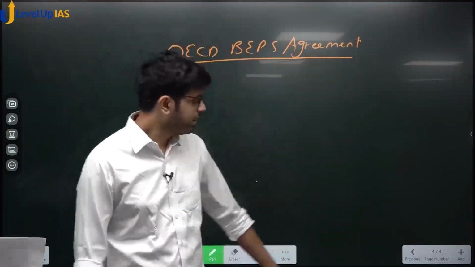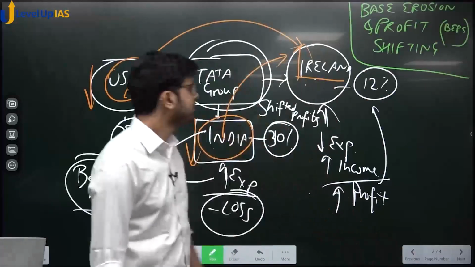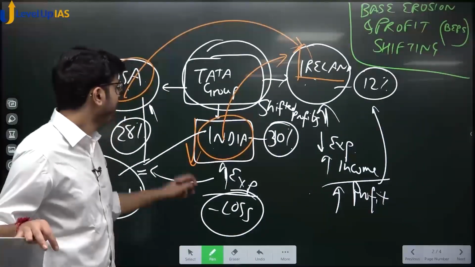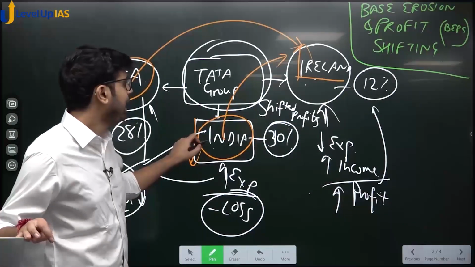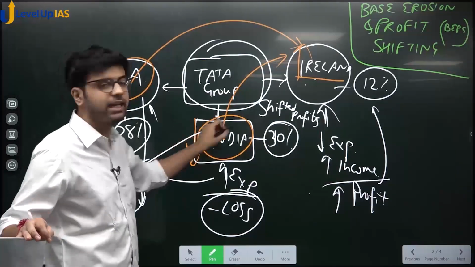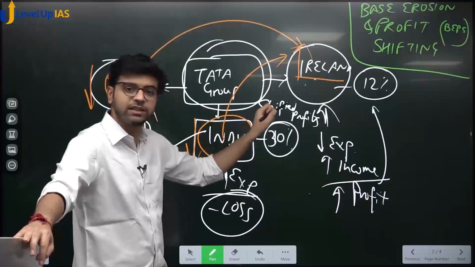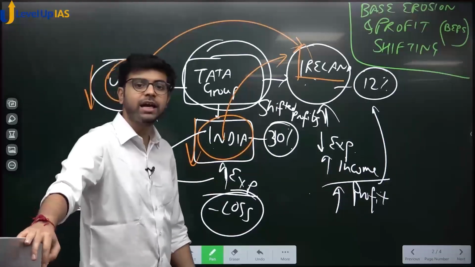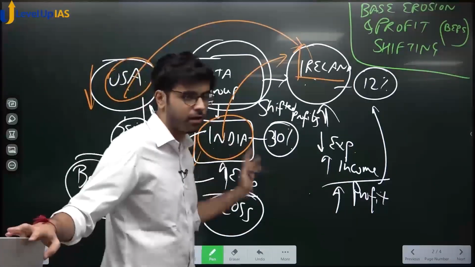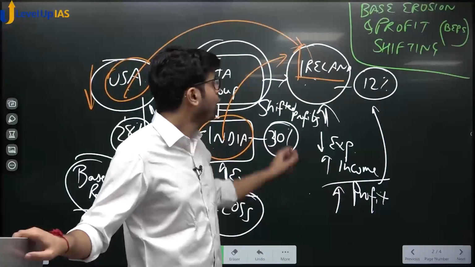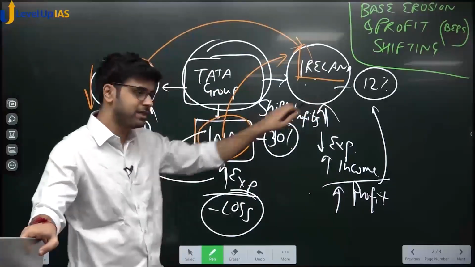Okay? Now see, what can be done is, if India signs an agreement and if India comes to know that profit is being shifted to Ireland, what can India do? India will tell all the taxpayers that if you are paying a lot of tax there, you have to pay some tax here also.